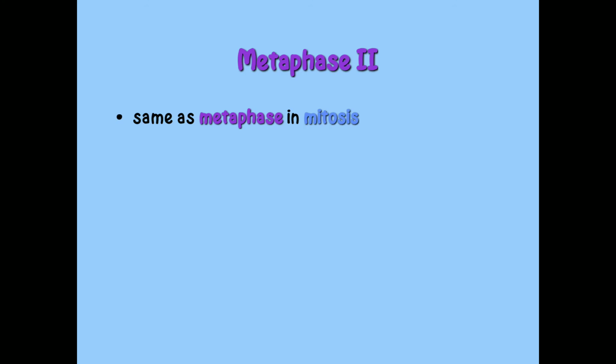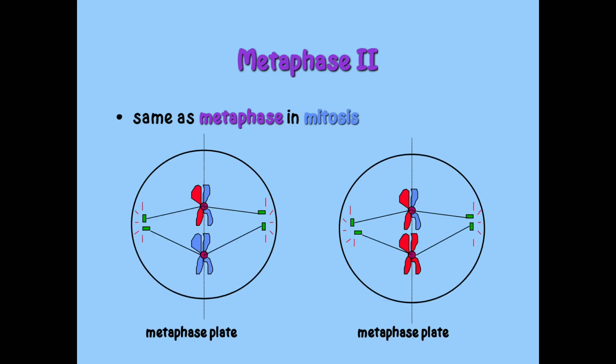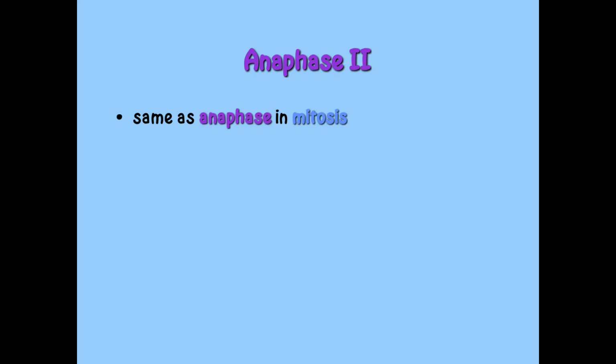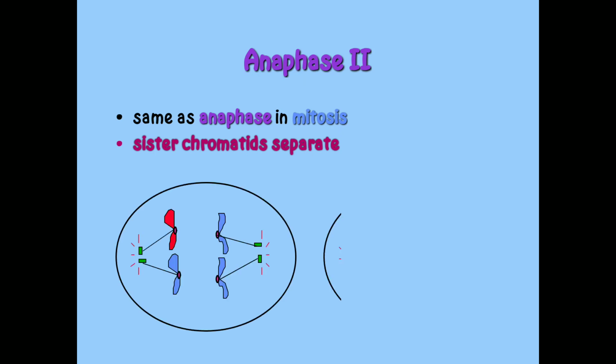Metaphase second, same as metaphase in mitosis. This is the diagram of metaphase second. You can see the metaphase plate arranged at the equatorial plate. Then anaphase second, same as anaphase in mitosis. Sister chromatids separate.